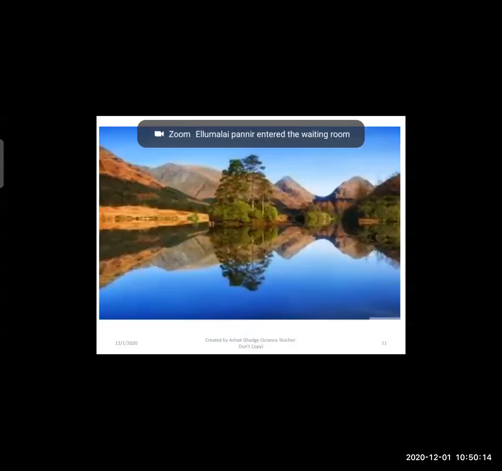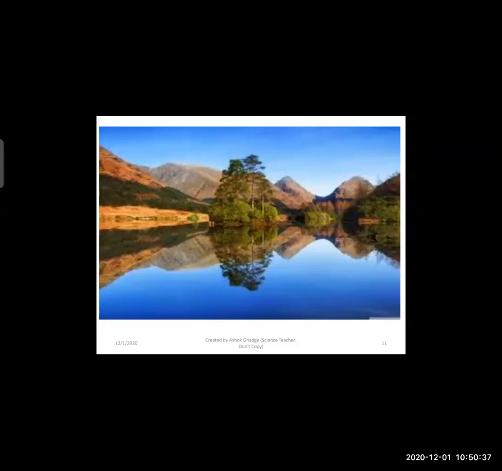That is the best example to show that this is regular reflection. You can see the reflection of all the plants in water. So water is acting as the plane surface. In that plane surface, you can see the image of the hill and the trees also.